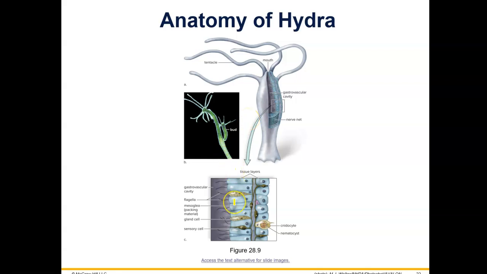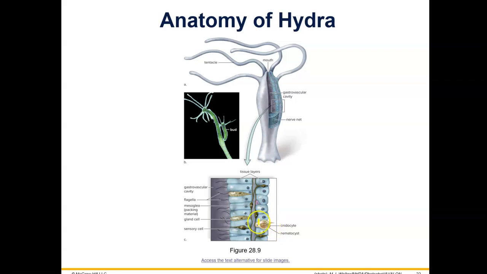And you can also see the two tissue layers in any cnidarian. The gastrovascular cavity is inside in here. That's called the gastrovascular cavity. Then they have the inside tissue layers formed from endoderm, and then the outside tissue layers formed from ectoderm tissue.